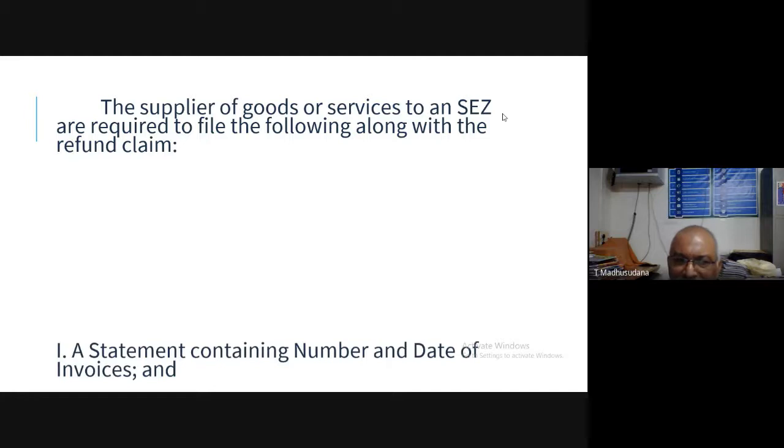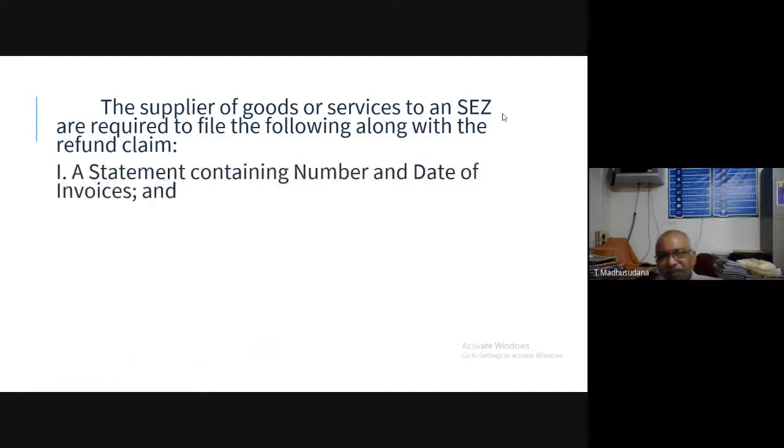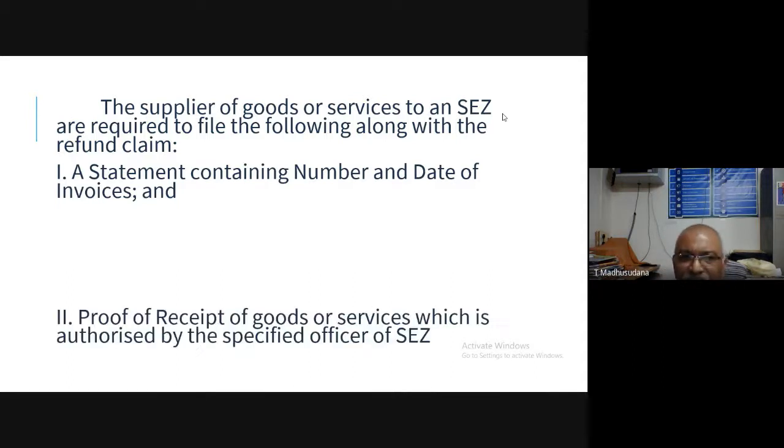One is a statement containing the number and date of invoices. A statement is to be prepared wherein the number and date of each invoice is mentioned. That means during a particular period they might have supplied several goods or services to several SEZs. So all these things are to be prepared in a statement.